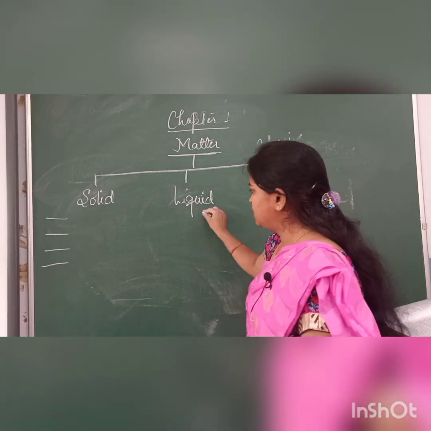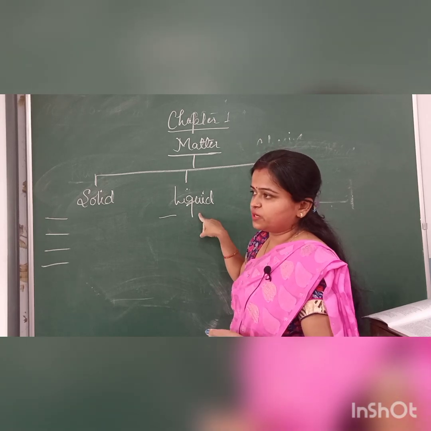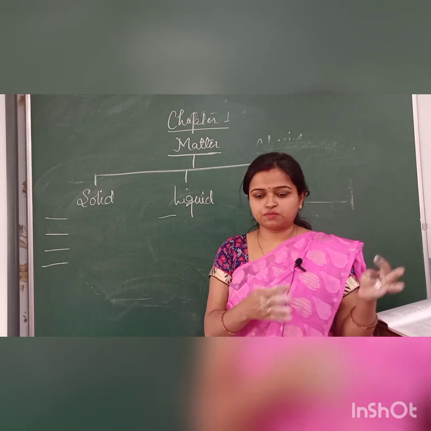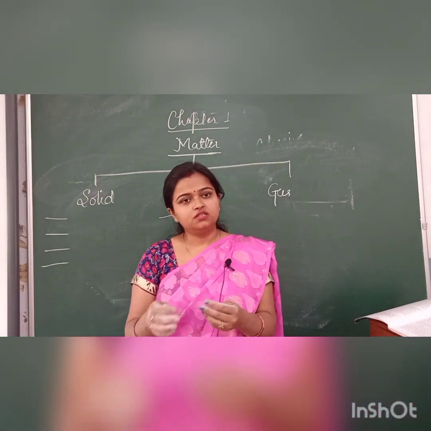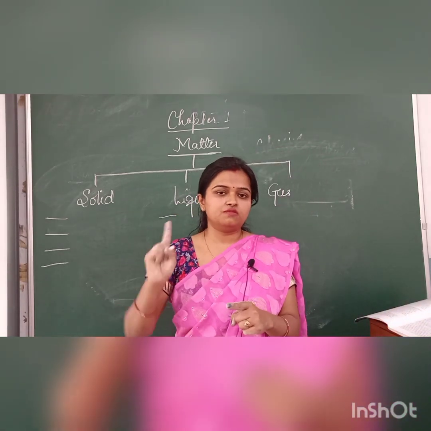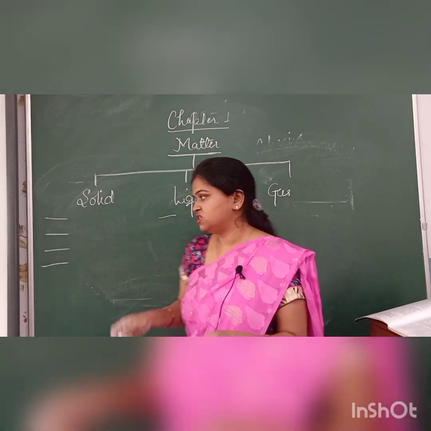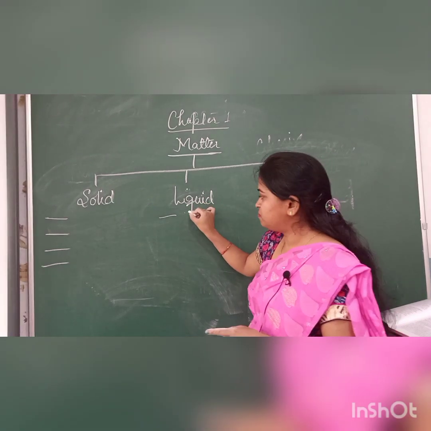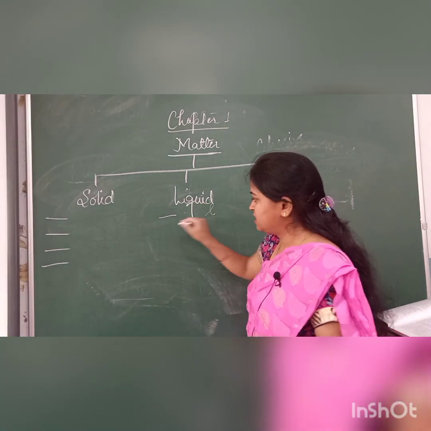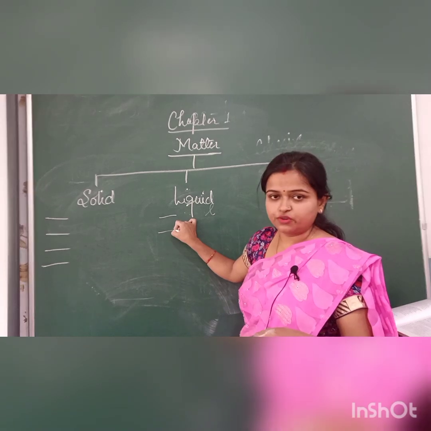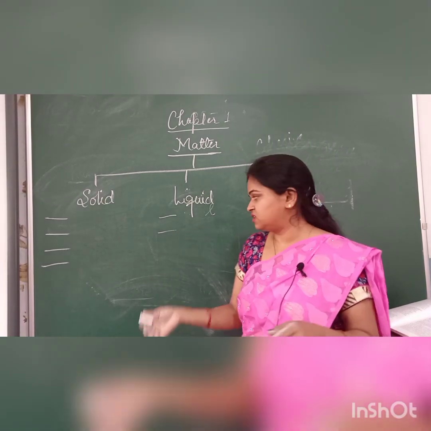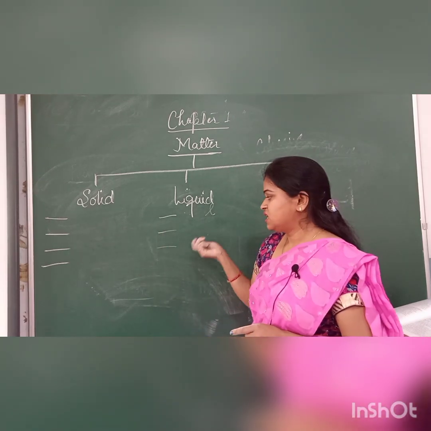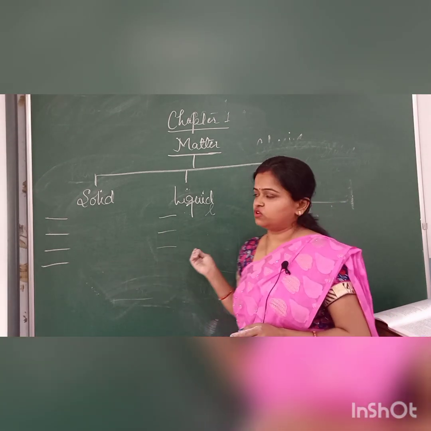If we go to the liquid, a liquid occupies the space wherever it is kept. If you are having 1 liter in different shaped bottles or any container, the volume will be fixed but the shape changes. It means in the case of liquid, it occupies the space wherever you keep, plus the volume remains the same. If we talk about fluidity, it can easily flow from one place to another. The intermolecular space will be more than that of solid and the force of attraction will be less than that of solid.